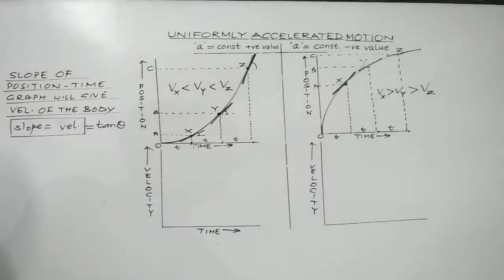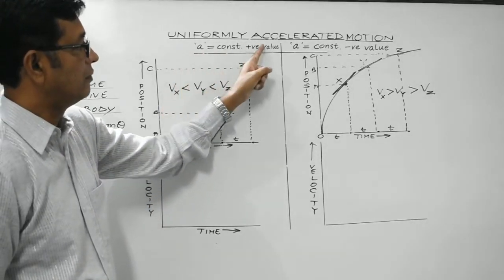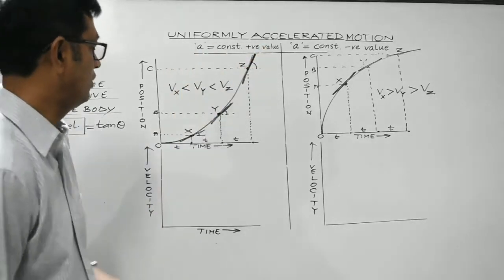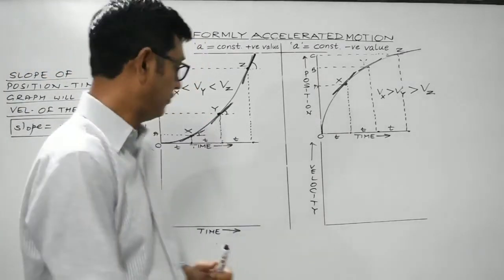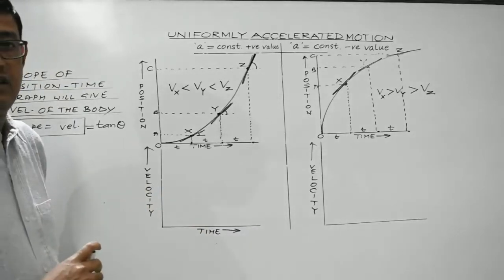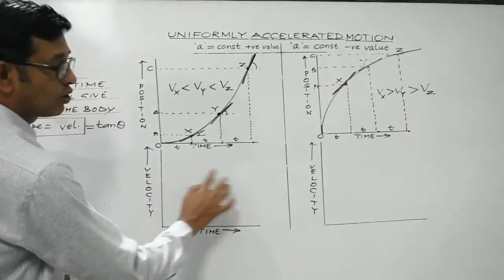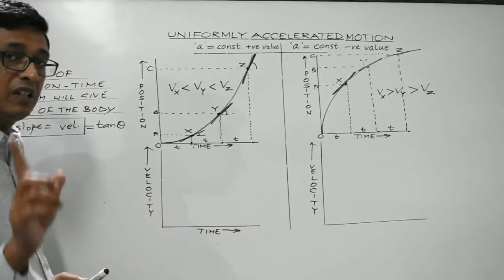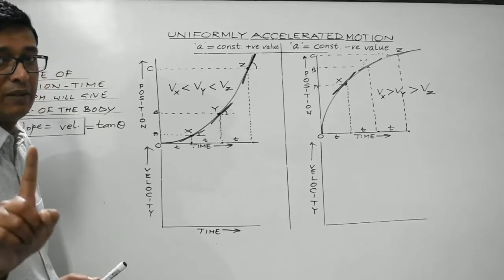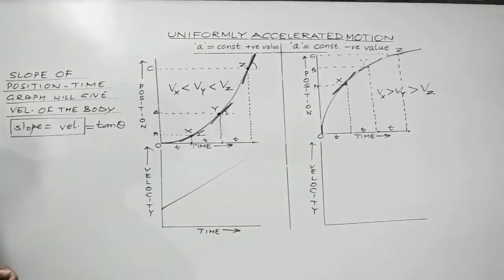Let's consider this. A should have a constant value. So constant means it should be a straight line. The VT graph must be a straight line, not parallel to the time axis. In case it is parallel to the time axis, then what happens? Velocity will remain constant. So it shouldn't be parallel to the time axis. It should be a straight line, but not parallel to the time axis, right? So it should be like this. It should be a straight line.